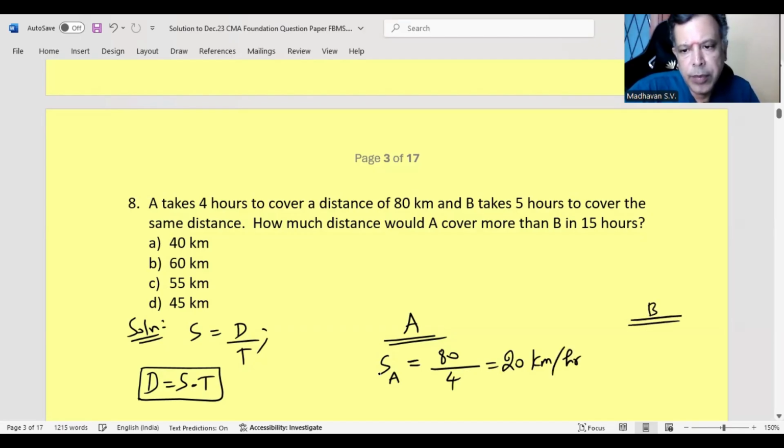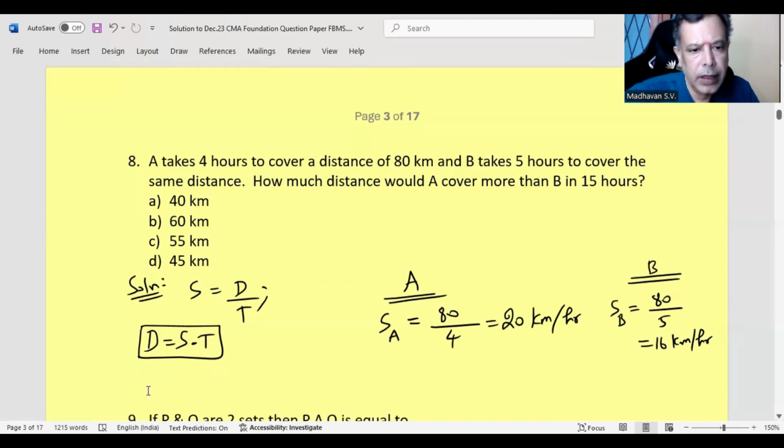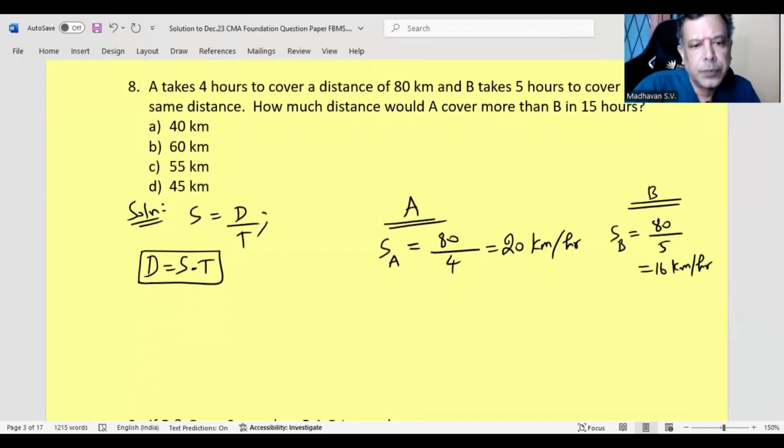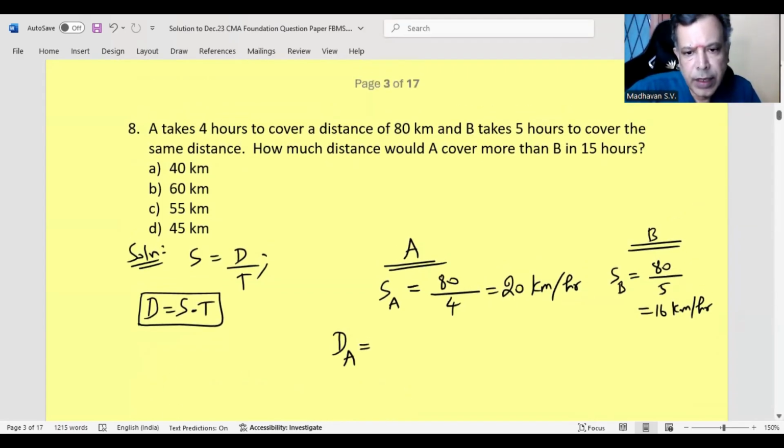Now, let us do it for B. Speed of B is 5 hours to cover the same distance. So, distance is 80 divided by 5. That will give you 16 kilometer per hour. Now, distance traveled by A, let us calculate that. In 15 hours, speed of A is 20 kilometer per hour multiplied by 15 hours.